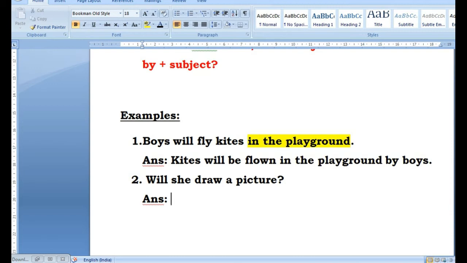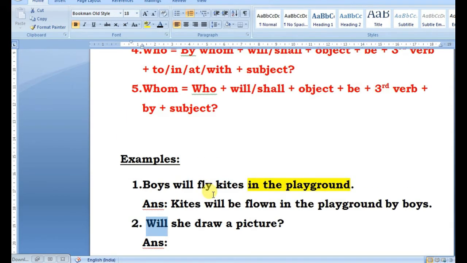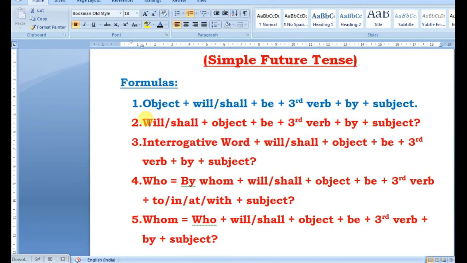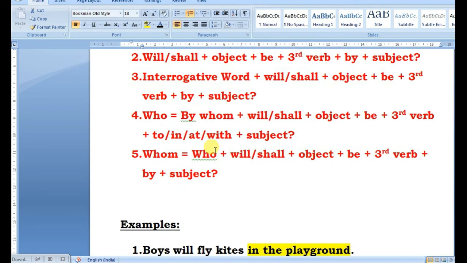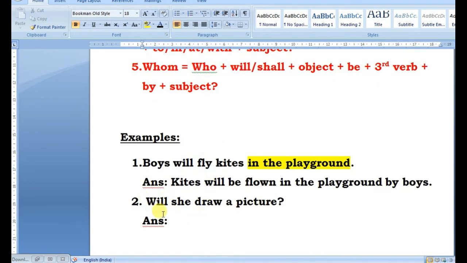So since this sentence has been asked with the help of will, okay, and if you go to the second formula, you see that if a question is asked with will or shall, then you will have to begin that answer again with will or shall only. So since there is will here, we will begin this sentence with will, okay. And then object is a picture, will a picture, and then what do you have in the formula?